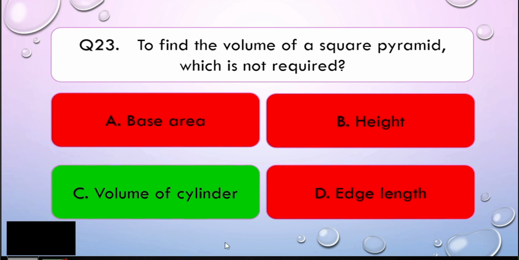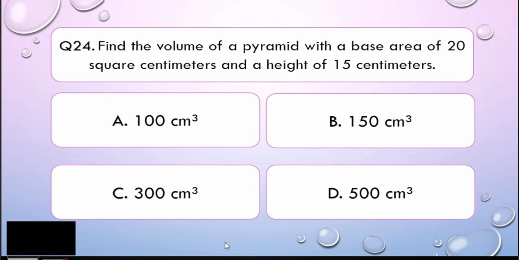Now, let us go to question number 24. Find the volume of a pyramid with a base area of 20 square centimeters and a height of 15 centimeters. Is it A, 100, B, 150, C, 300, or D, 500 cubic centimeters? I'll give you 5 seconds to think about your answer.